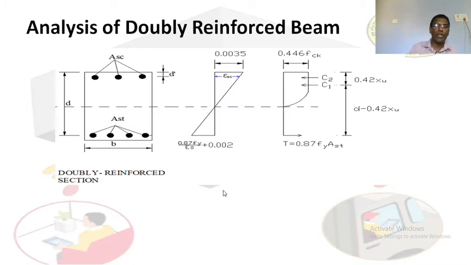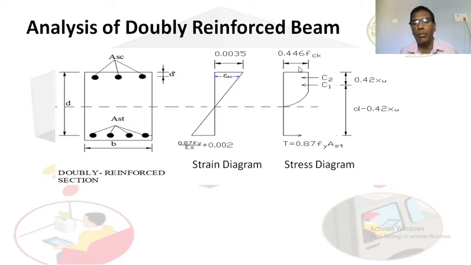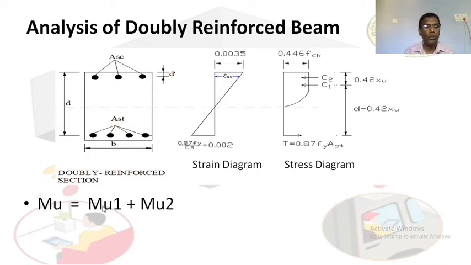So here we have a strain diagram and we have a stress diagram here. So MU is equal to MU1 plus MU2. MU1 is due to the tension reinforcement provided in the tension zone. MU2 is equal to the moment which you got from the area of compression steel and the steel AST2 which is provided in the tension side.